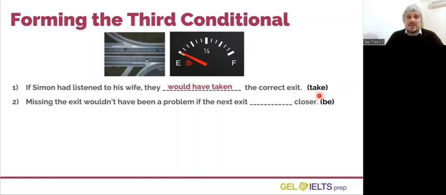Look at sentence number 2. Missing the exit wouldn't have been a problem if the next exit closer. Use the verb be and look at the next question below the video and write the correct verb phrase to complete sentence number 2.